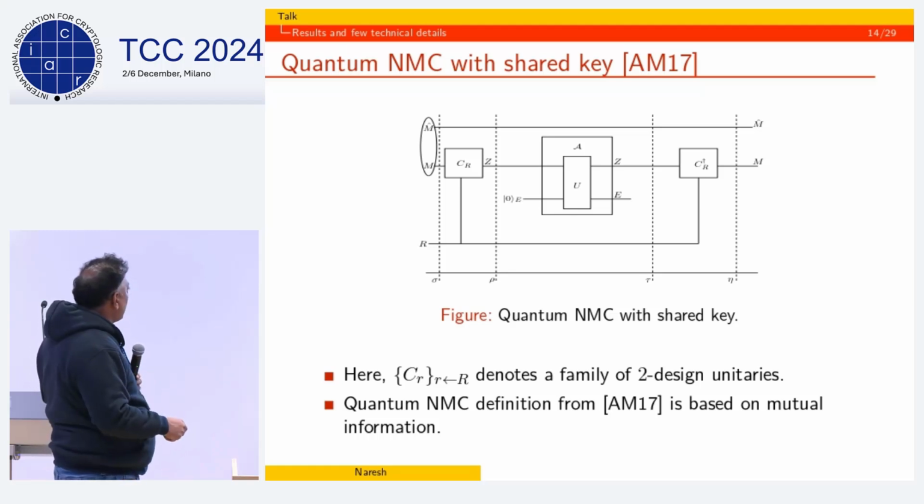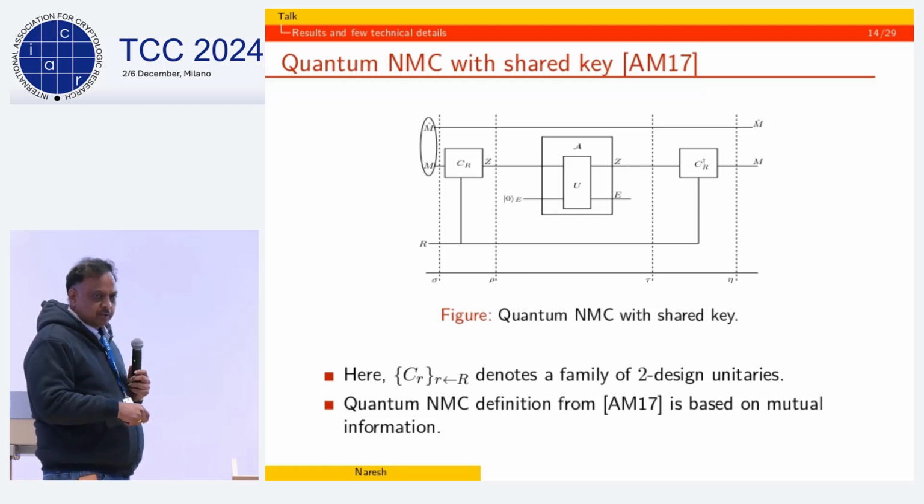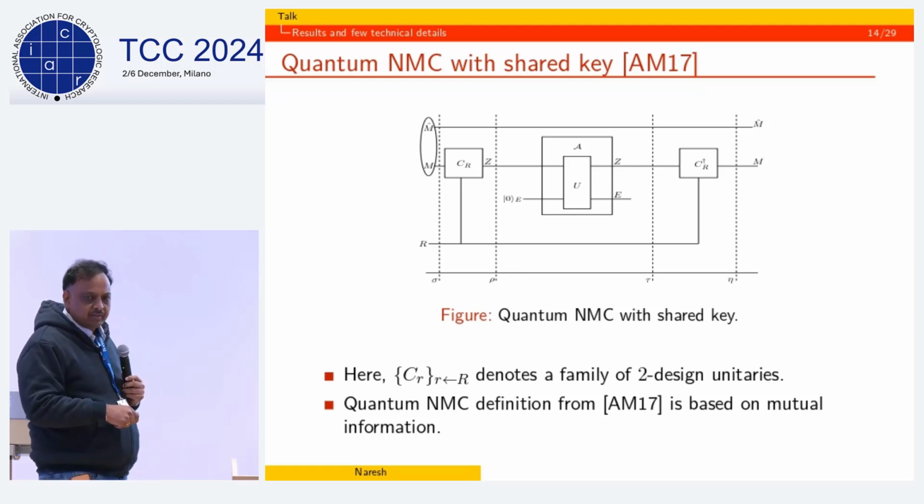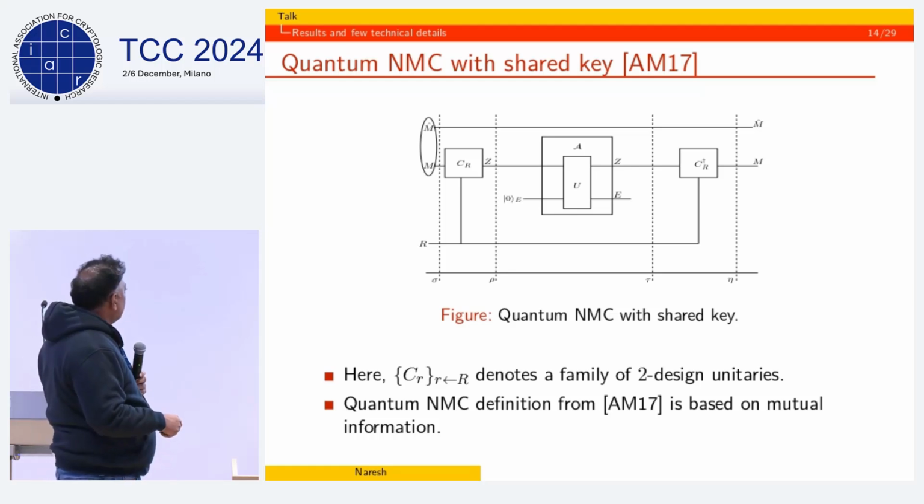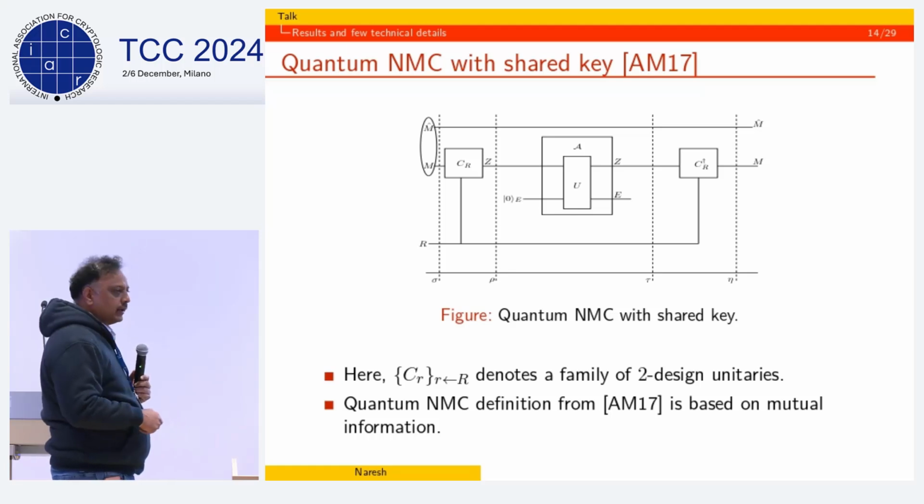So in this weaker model, they had actually considered non-malleable codes, and however, their definition was also different from our definition. They had considered a definition in terms of some mutual information definition. Okay? And however, the thing is that they used this classical randomness R to apply a random Clifford basically from a family of two-design unitaries, and this is the way they created the non-malleable code.